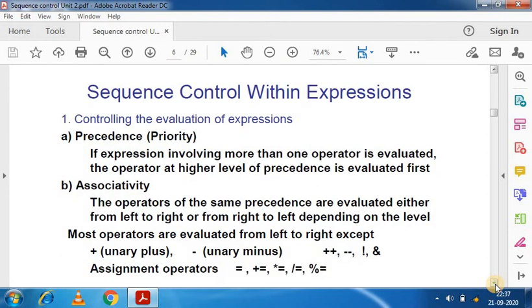Now an important term in sequence control is precedence and associativity. We are comparing these two terms: precedence, which is priority, and associativity. These two operator characteristics determine how operands group with operators. Precedence is the priority for grouping different types of operators with their operands.